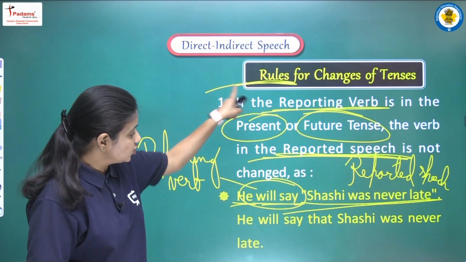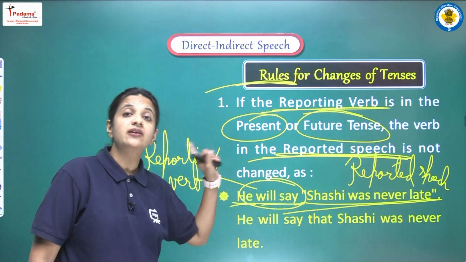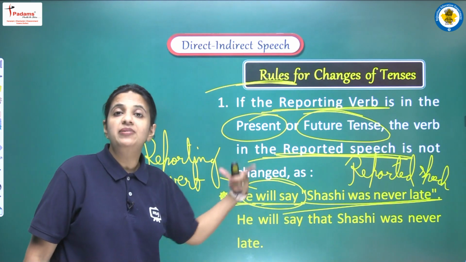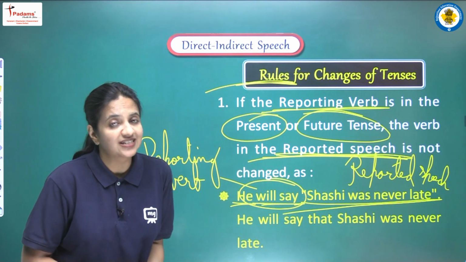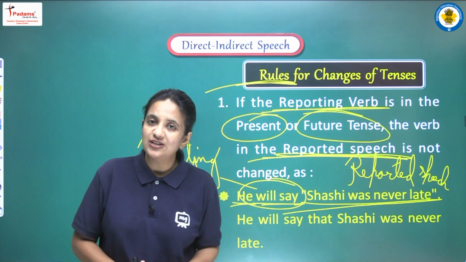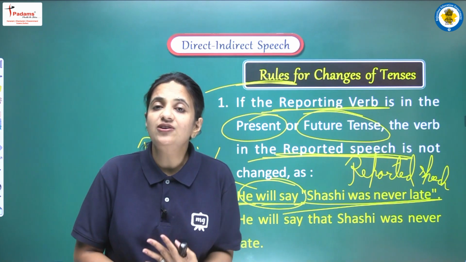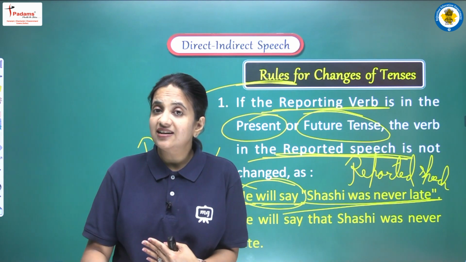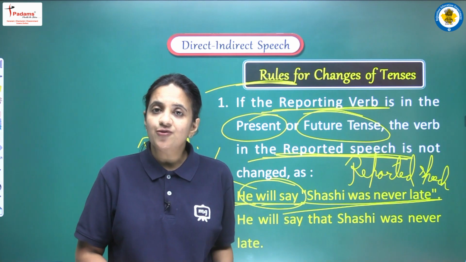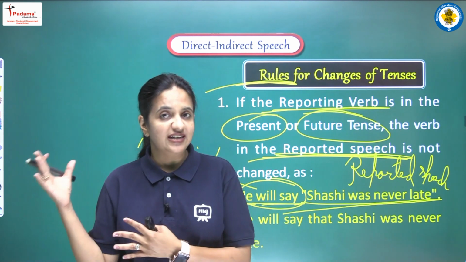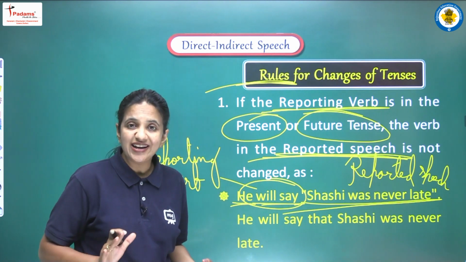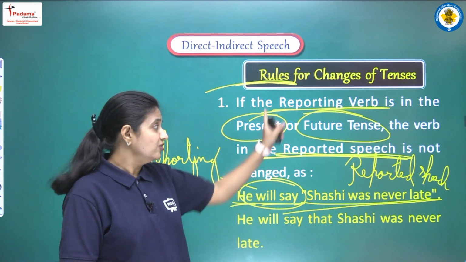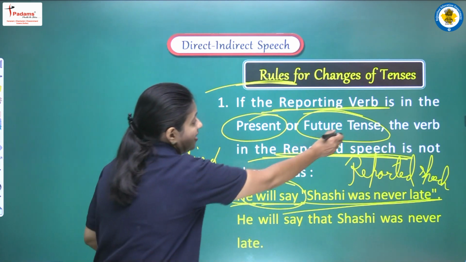So now according to this rule, we have to focus on the tense of the reporting verb. Here in this sentence we have "he will say". Will plus first form, it means we have future tense. So students, the basic knowledge of tense is very important here, because without recognizing the tense, how will you apply this rule? First we have to recognize the tense, and for that the basic knowledge related with all the tenses is very important. You have to identify that we have will plus first form, it means future tense here, and now this rule is applicable here because we have future tense.